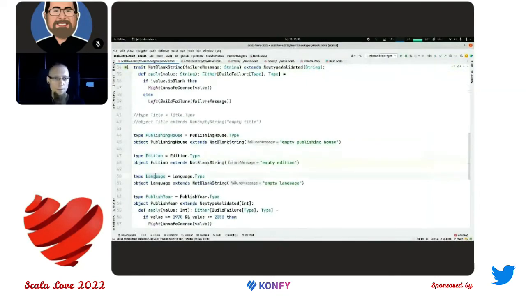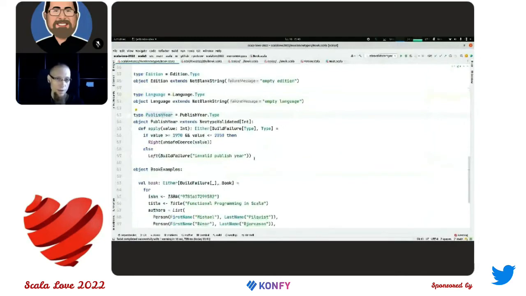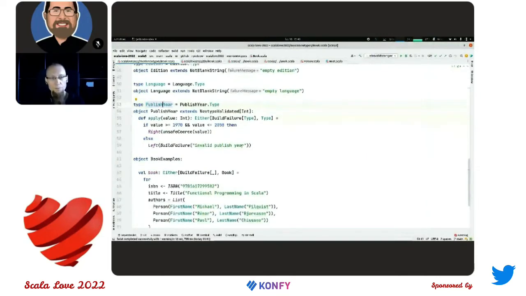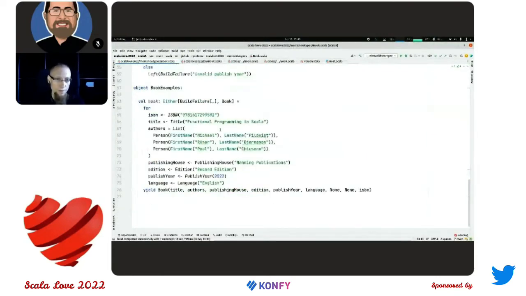I also have a publish year, which is a NewtypeValidated for int. And here I'm just having a simple validation if the year is between 1970 and 2050. When it comes to creating a book, I'm using a for comprehension, so each field is created separately, and then it is composed into a book here. And as a result, I'm getting either a build failure or a valid book.